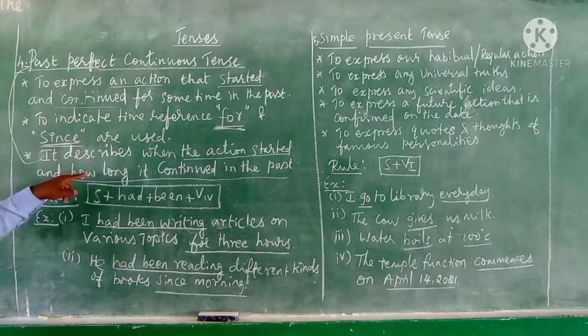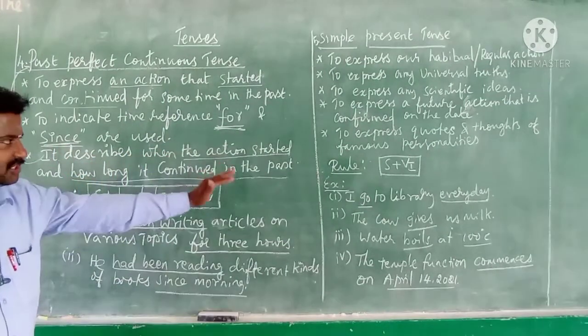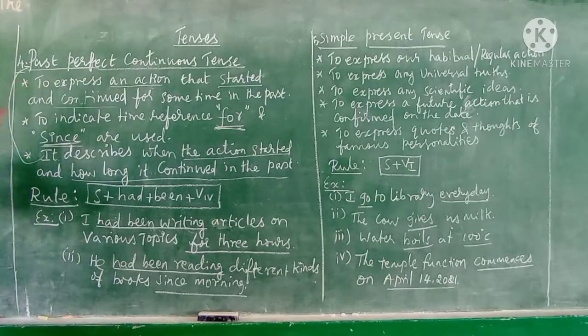The same definition, listen again. The past perfect continuous tense describes an action that started in the past and how long it continued in the past. So this is the definition of past perfect continuous tense.